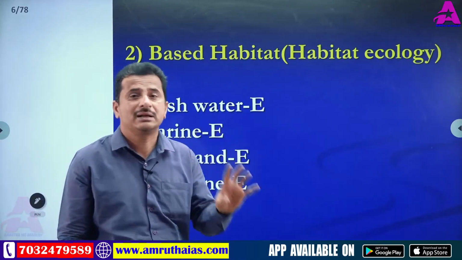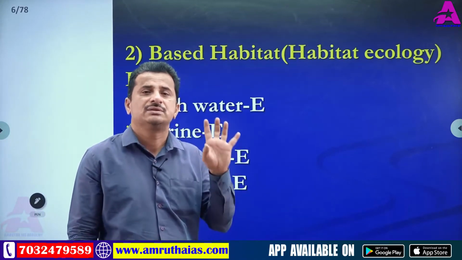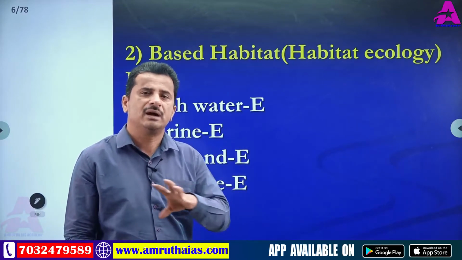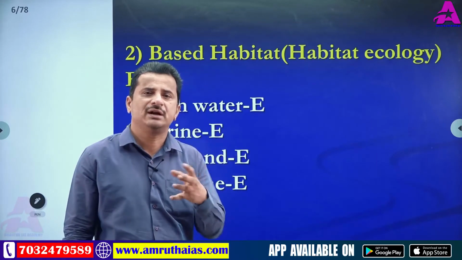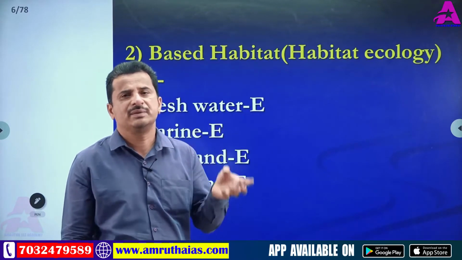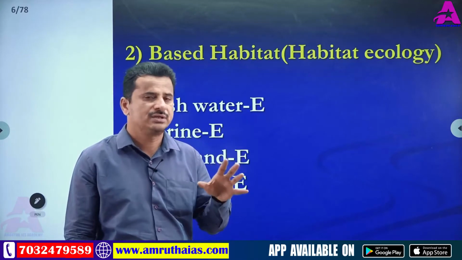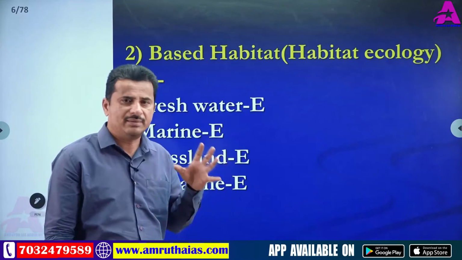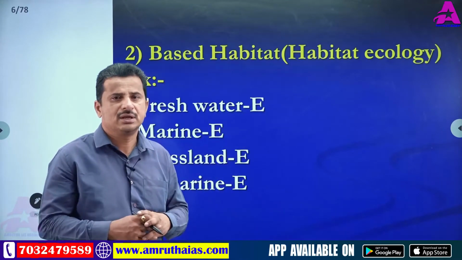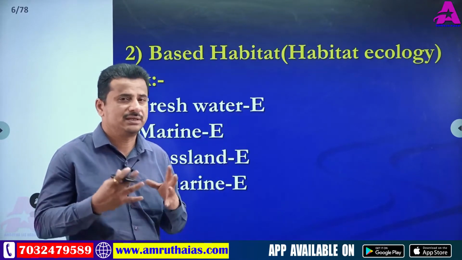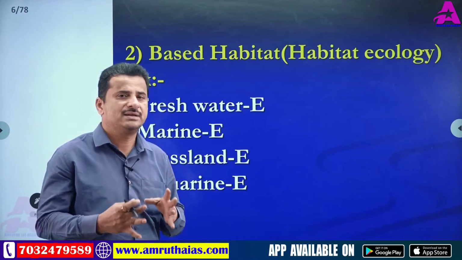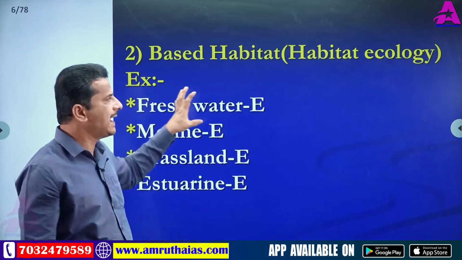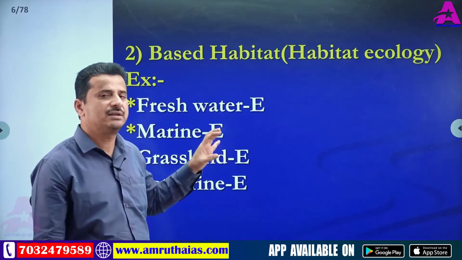Organisms contain some modifications, changes in their bodies based on that habitat, and organisms' behavior becomes different based on the habitat environment. That's why in ecology, habitat ecology is very important: the surrounding environment, the modifications in the environment, and the types of particular animals and plants in that environment. This is nothing but habitat ecology. Habitat means where they are living.